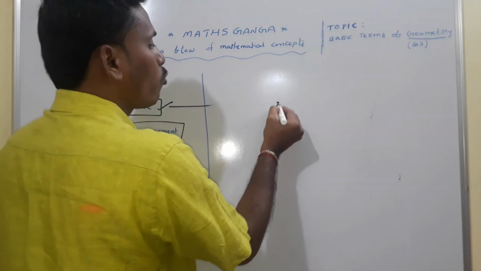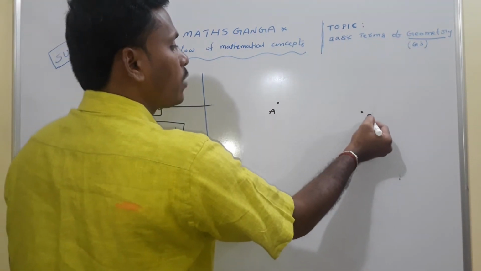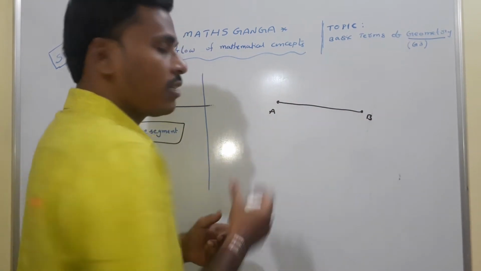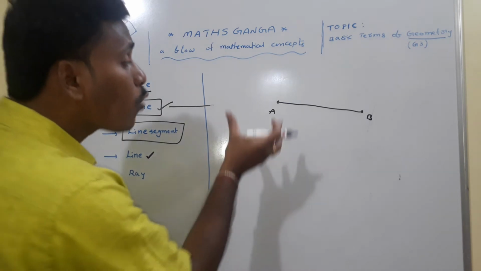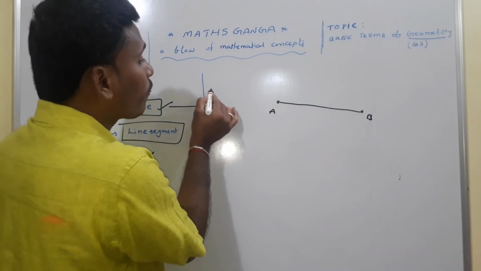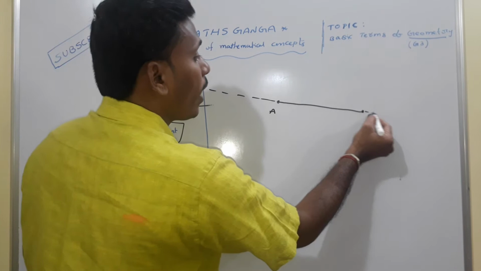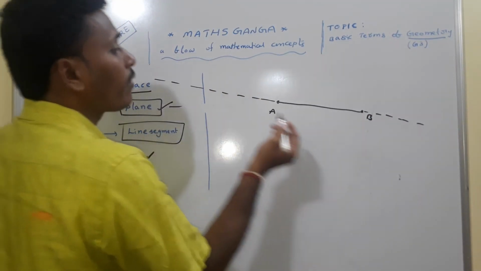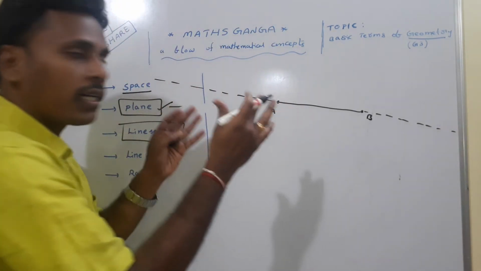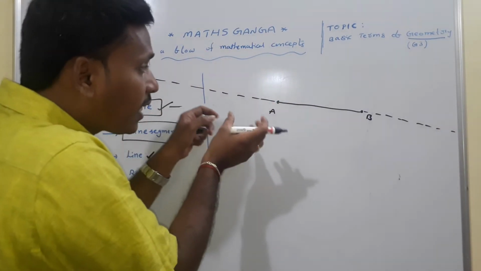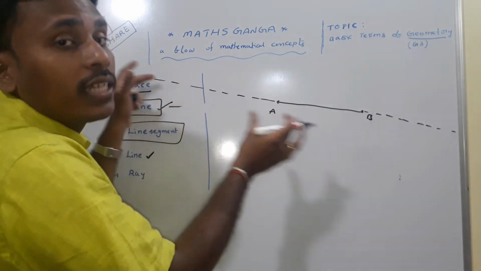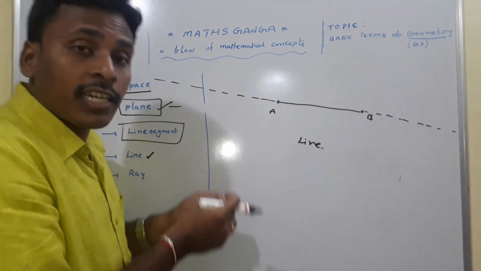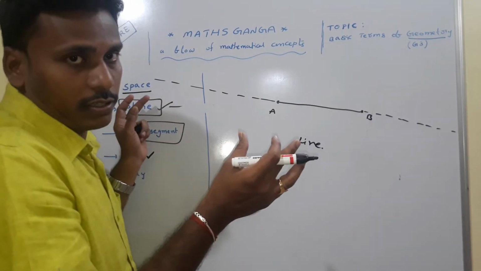For example, if you have two points A and B on a plane, as we discussed, the collection of the points on the shortest path is the line segment. Now, if you extend this line segment indefinitely in both directions, there is no end for that line. If you extend this line segment indefinitely in both directions, then we call it a line. So, a line is an extension of a line segment in two directions, right?